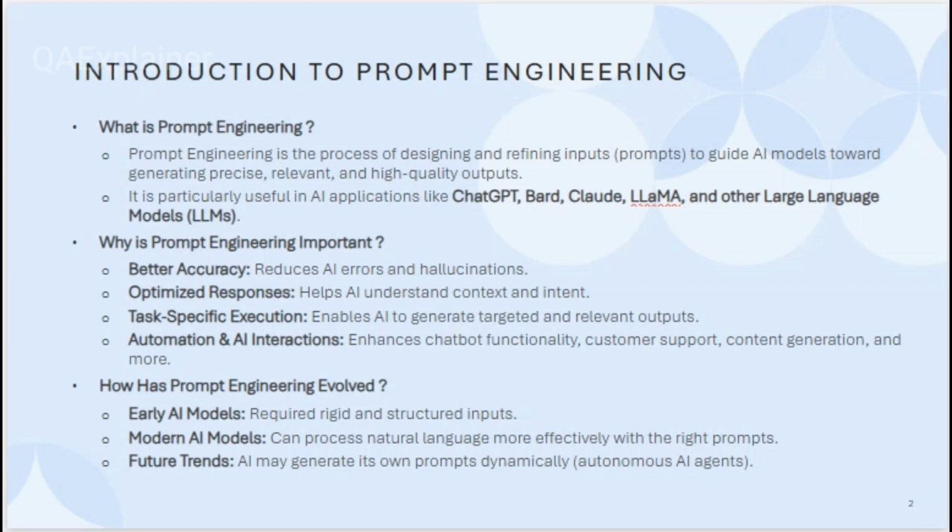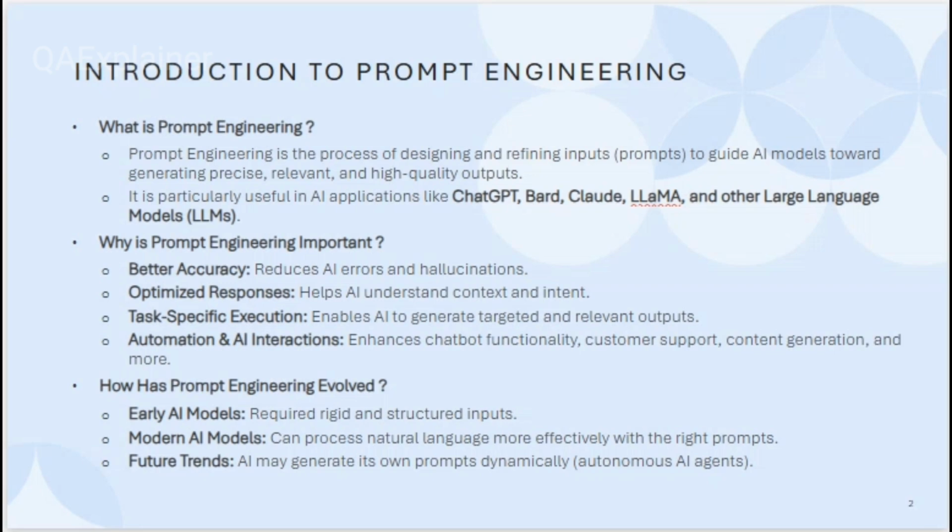Third is task specific execution. Now if you ask AI something like what is a dolphin, then AI gives you a kind of cloudy response. That response is not that impactful. It is like a normal thing. But if you want something more task specific, like how a dolphin can communicate with other dolphins, here you are providing this communication task, so then it will provide you a proper, task specific response.